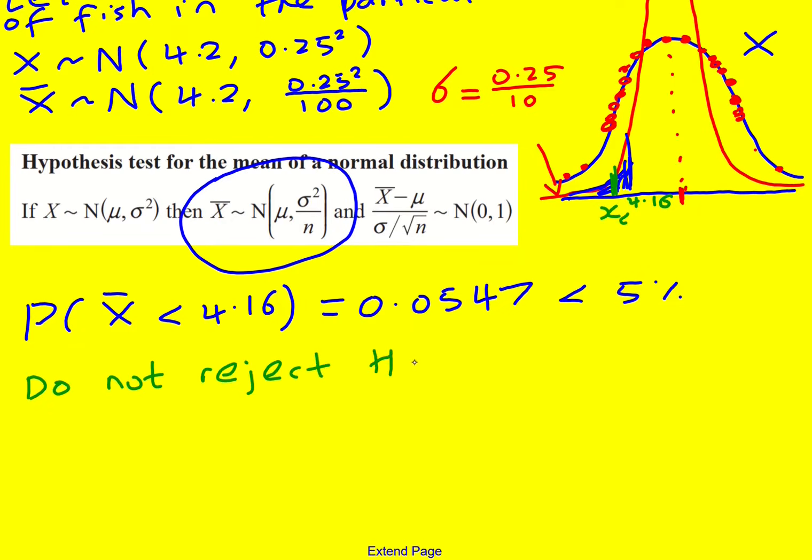By the way, you get away with saying accept H0, but technically speaking there's just not enough evidence to reject it. It doesn't mean we're saying it's definitely true. So technically it is do not reject H0.